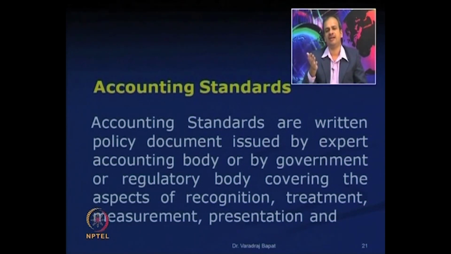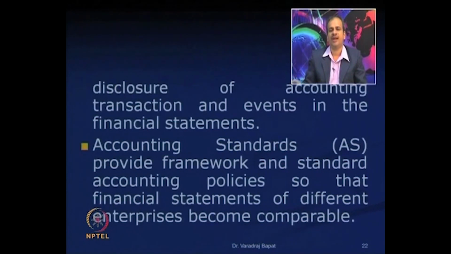As you can see here, they are written policy documents issued by an expert body, by government or by a regulatory authority, which cover the aspects of recognition, treatment, measurement, presentation and disclosure of accounting transactions and events in the financial statements. So, when some standardization in the policies is made, it is called accounting standards.